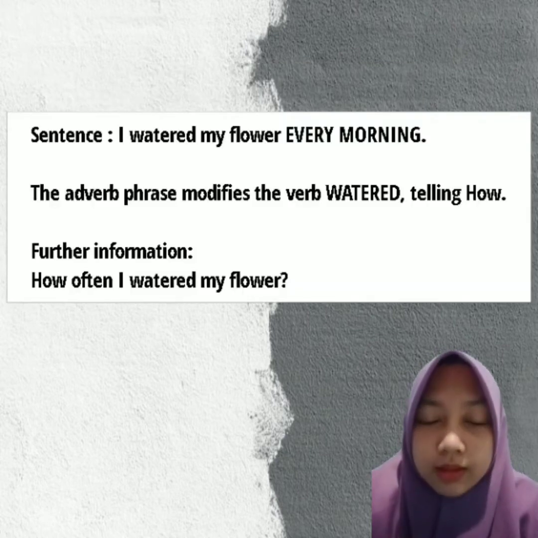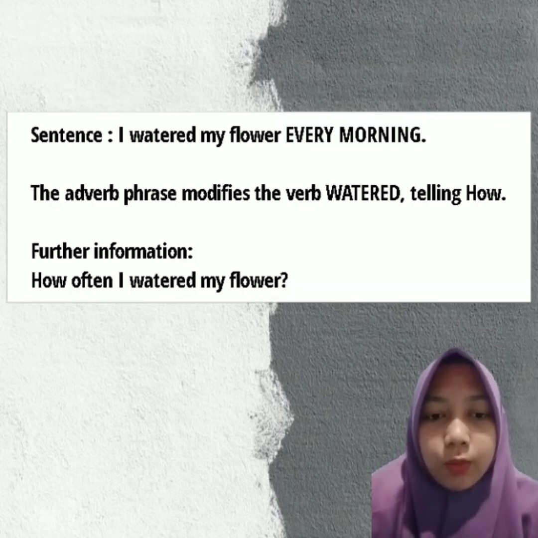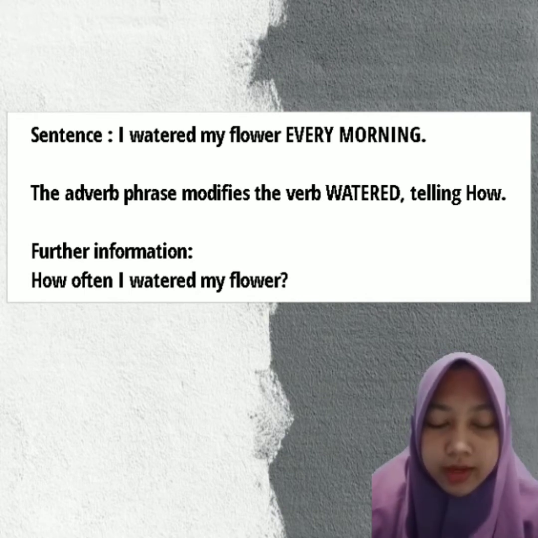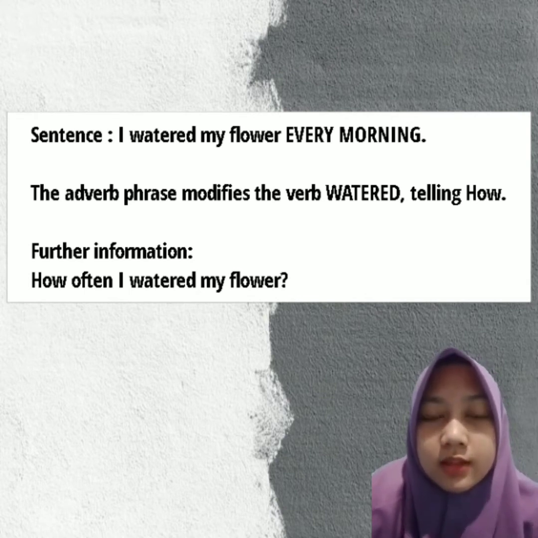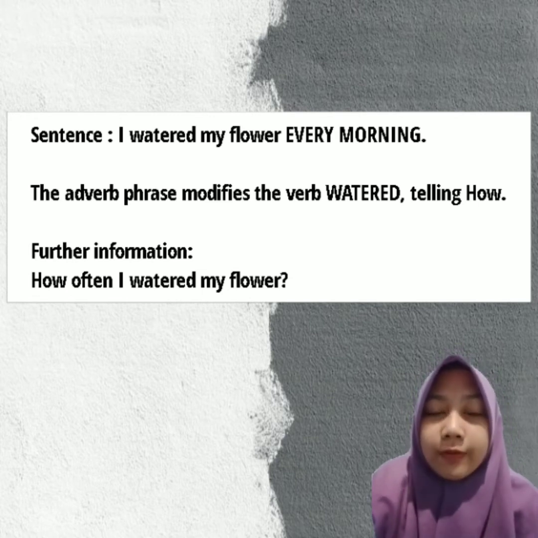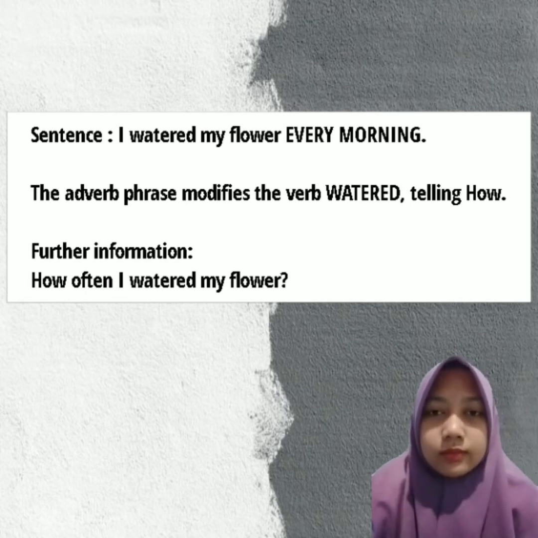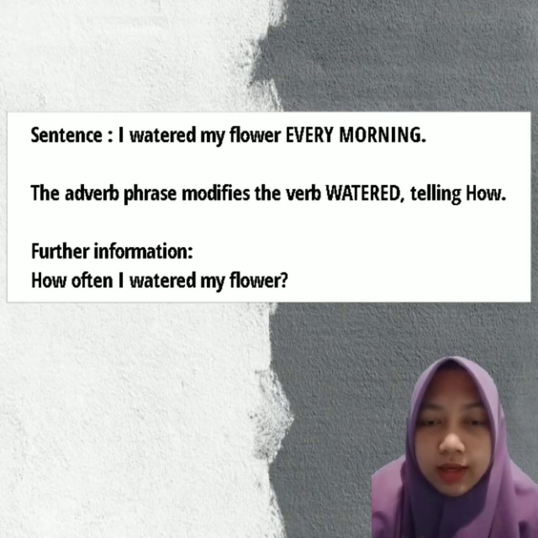So the example is I water my flower every morning. The adverb phrase of this sentence is every morning, and it modifies the verb water. And this adverb phrase is telling how often. Why? We can make the question like this: how often do I water my flower?